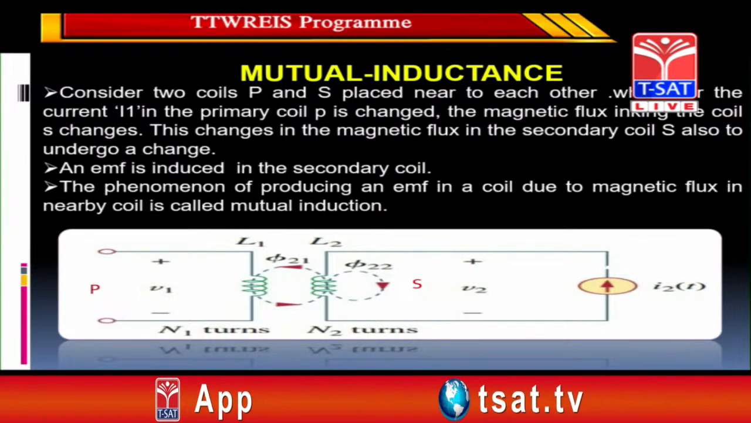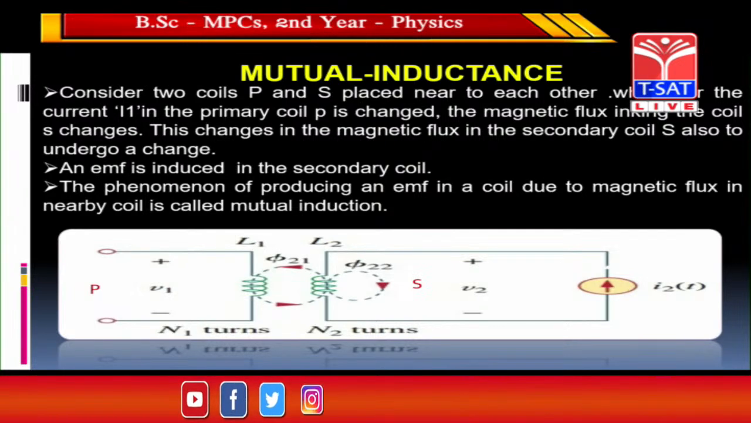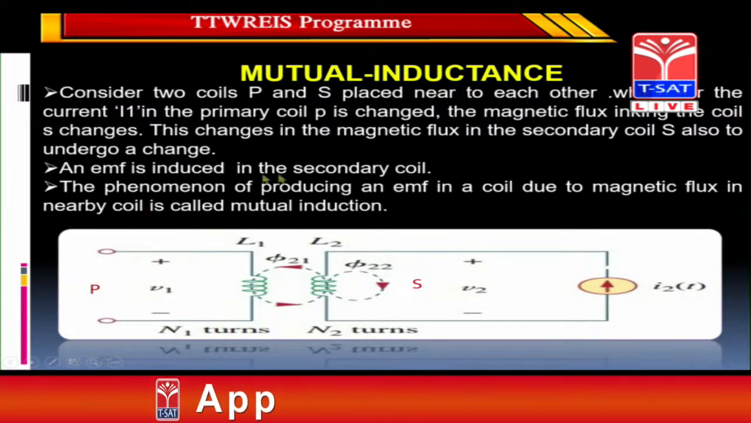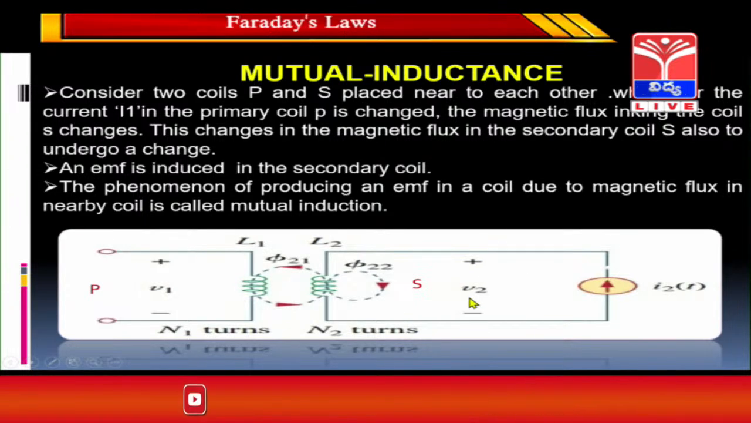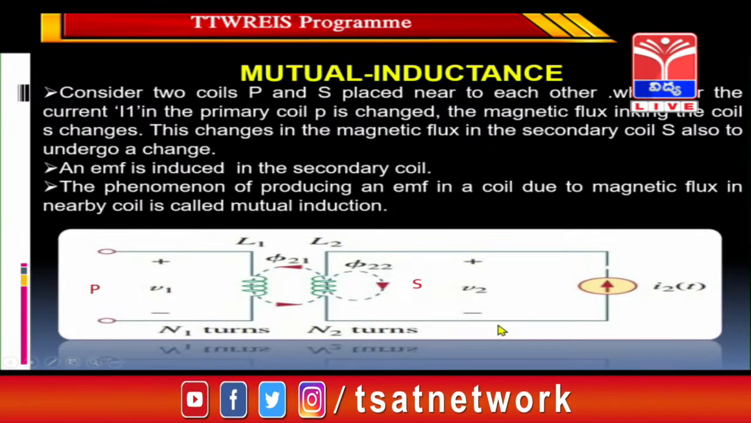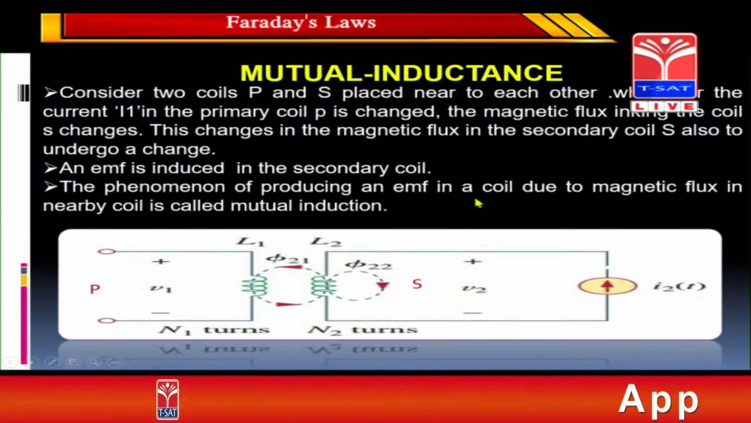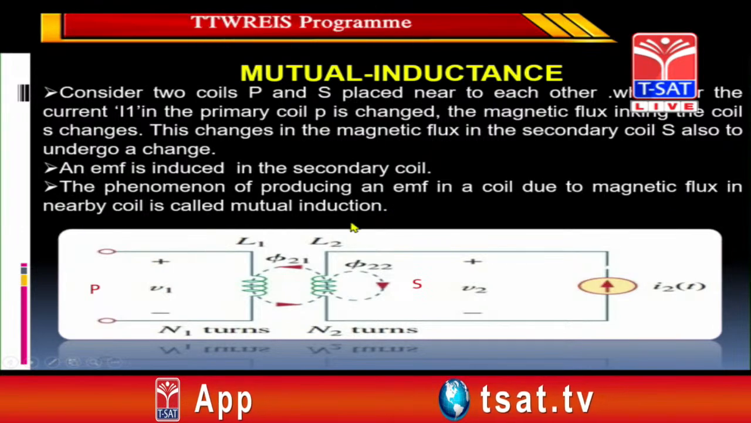In mutual inductance, let us consider two coils, a primary coil and a secondary coil. If the current is changing in the primary coil, then the magnetic flux is changing in the secondary coil. If the magnetic flux is changing in the secondary coil, then there is an induced electromotive force. The phenomenon of producing an EMF in a coil due to the magnetic flux of a nearby coil is called mutual inductance.